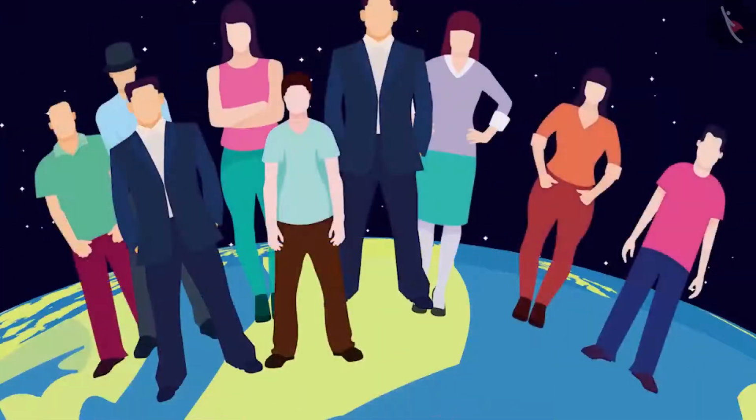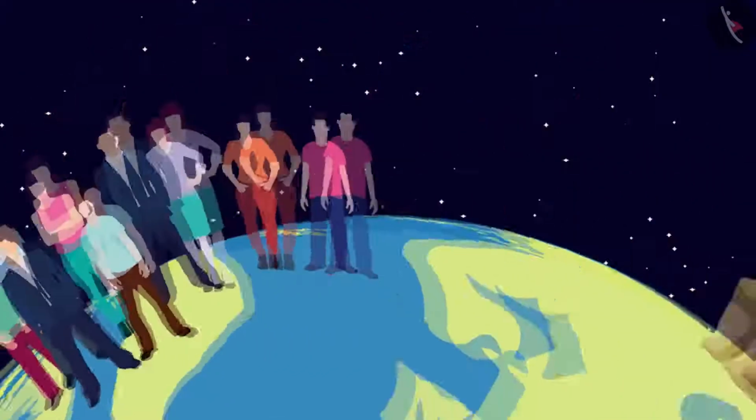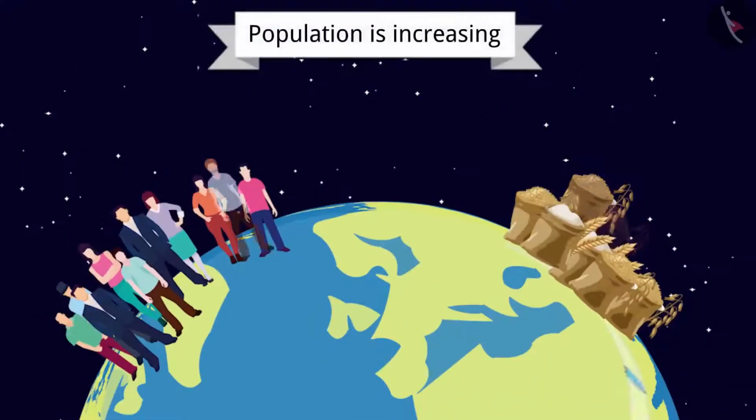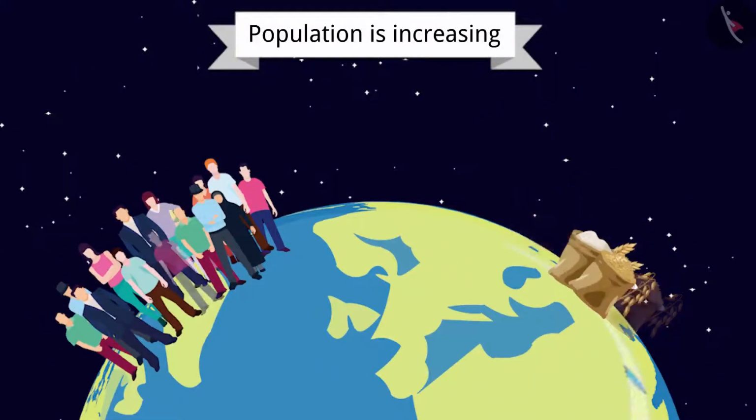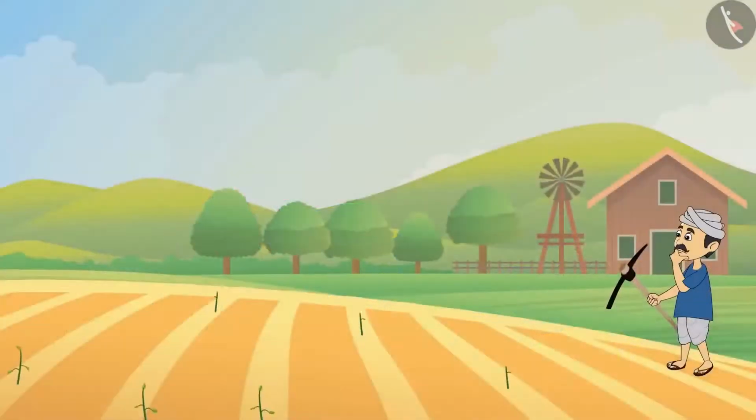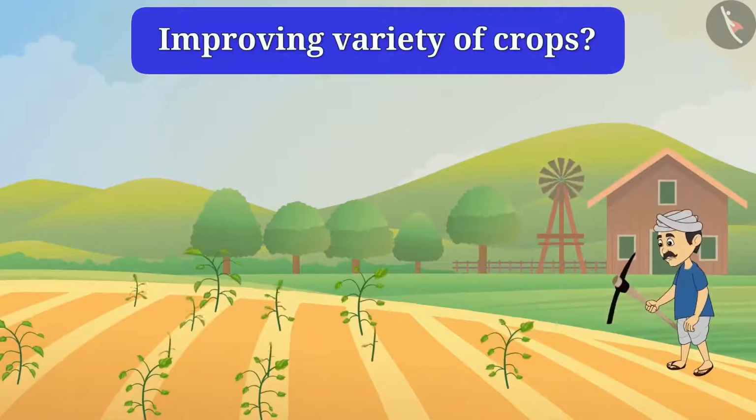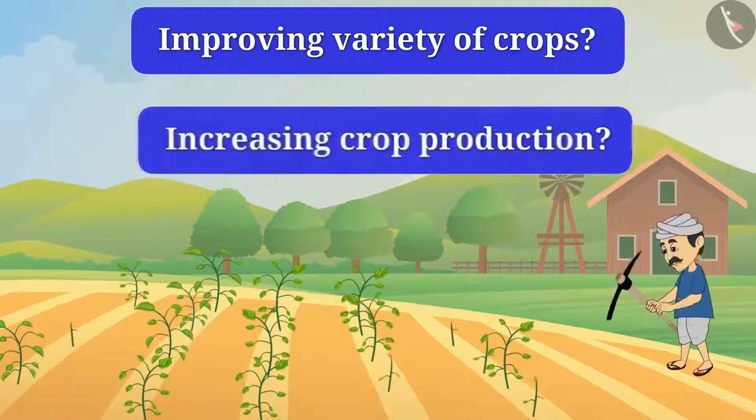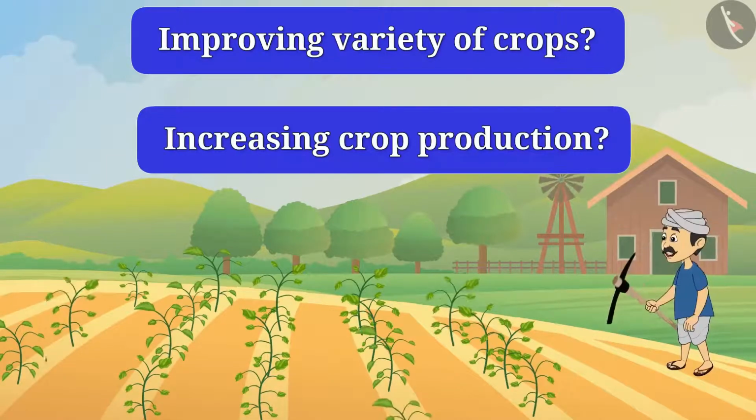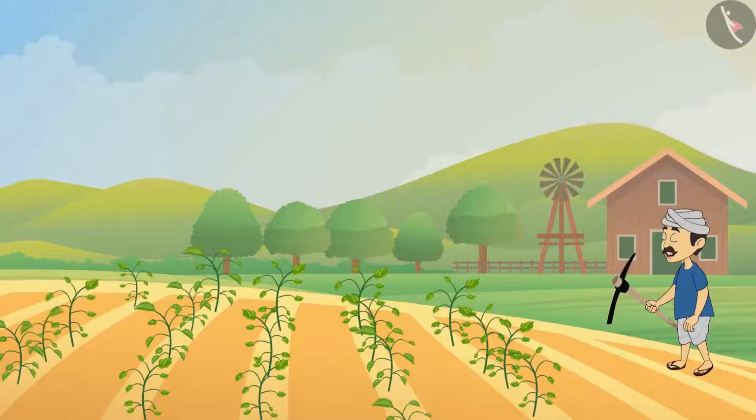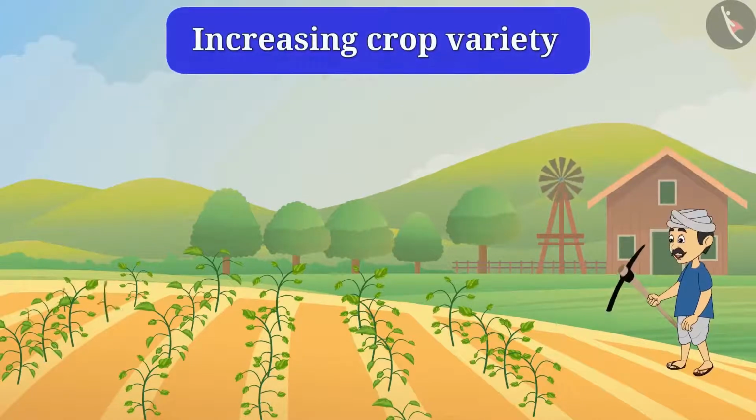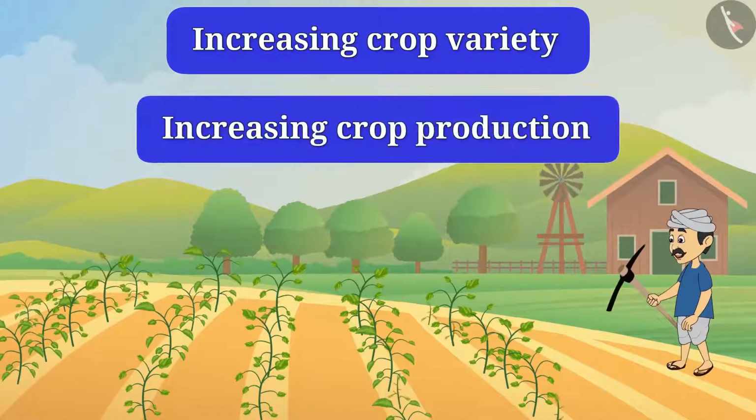Friends, the population is increasing day by day, and with the increase in population, the demand for food is also increasing. In order to meet this, the quality and production of the crop should be increased. But have you ever thought how it can be possible? Can it be done by improving the variety of crops? Can it be done by increasing crop production? Just think. Yes, friends. Crop improvement can be done by improving the crop variety and by increasing its production.